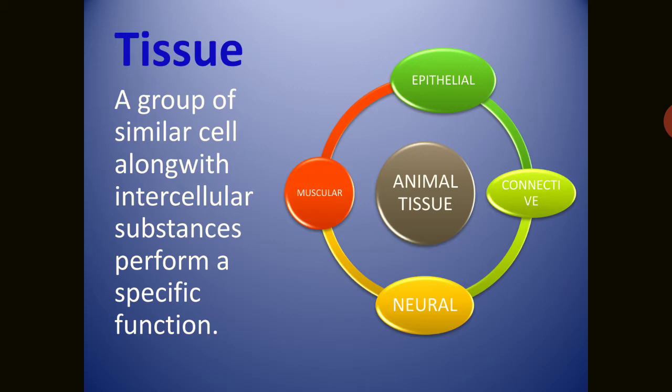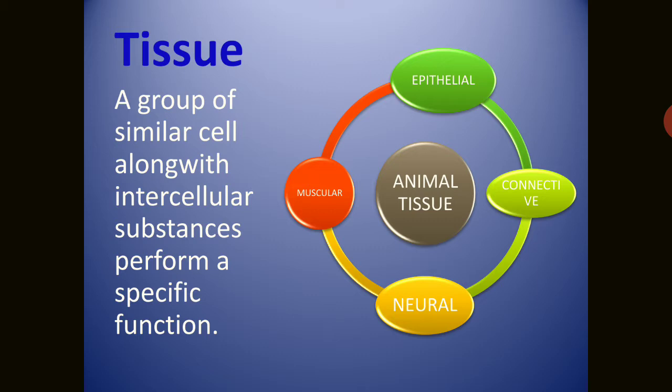It means tissues are groups of cells which have similar origin and similar function. When they join together to form tissues, all the cells perform a specific function, and they have intercellular substances. That means the substances found at the intercellular level are the same.